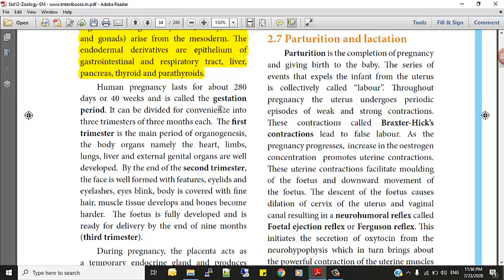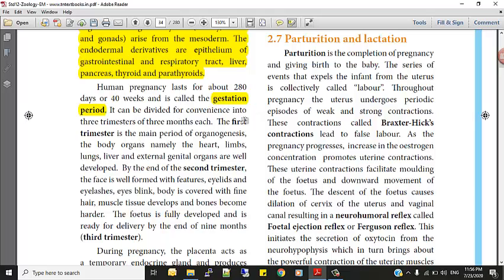Okay. Human pregnancy lasts for about 280 days or 40 weeks. That is, it completes 9 months. Uterus for 280 days, not only you, everybody. Right? The 9 months is the gestation period for the baby to grow. Human pregnancy lasts for 280 days or 40 weeks, and this period is called the gestation period.